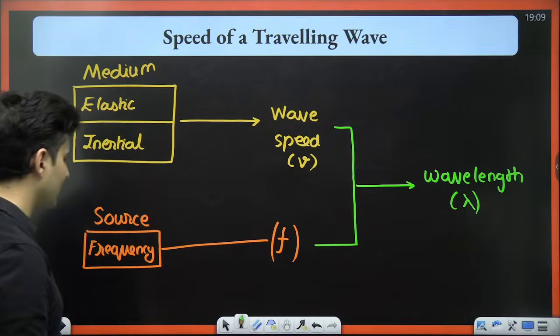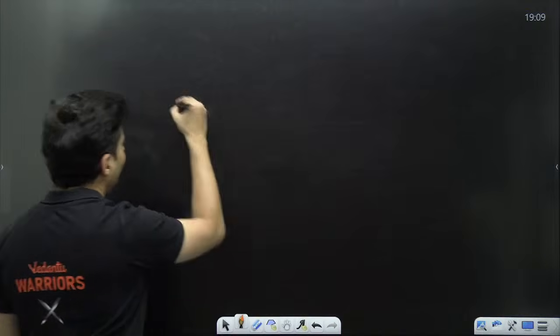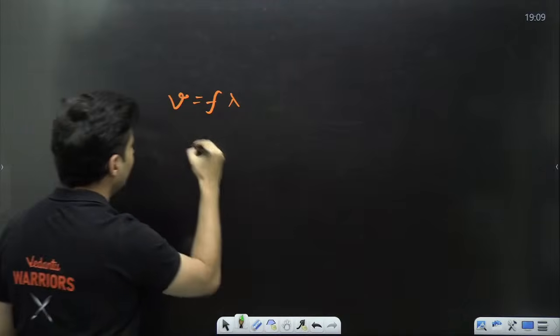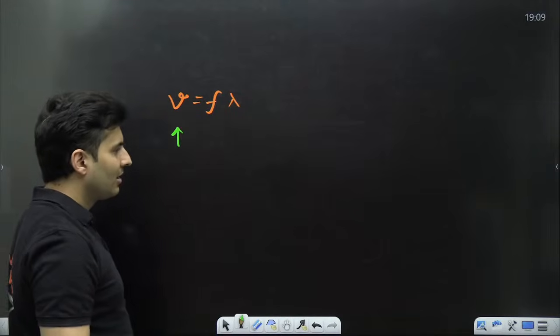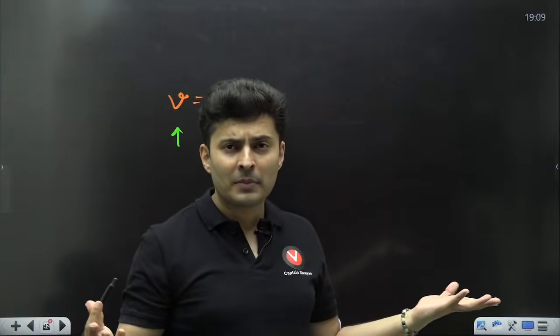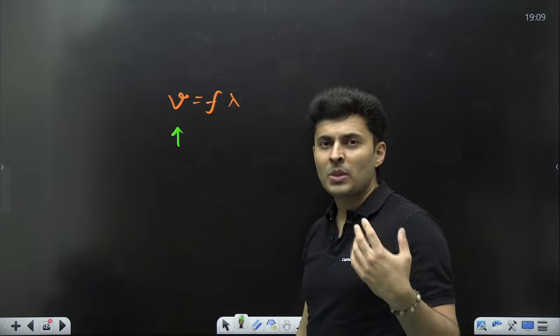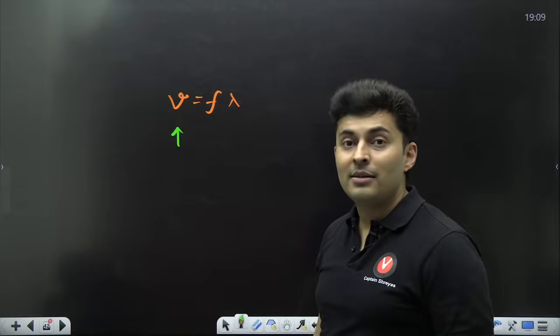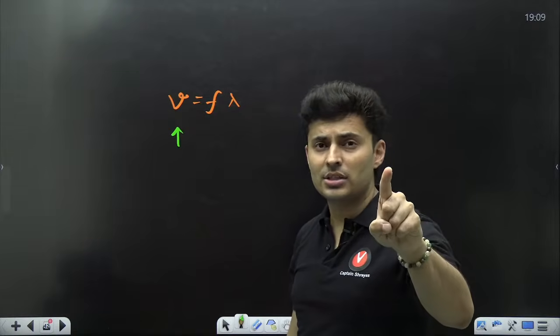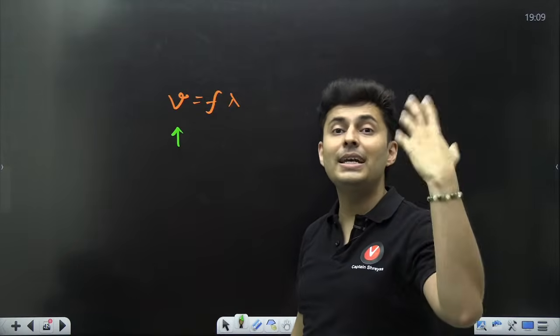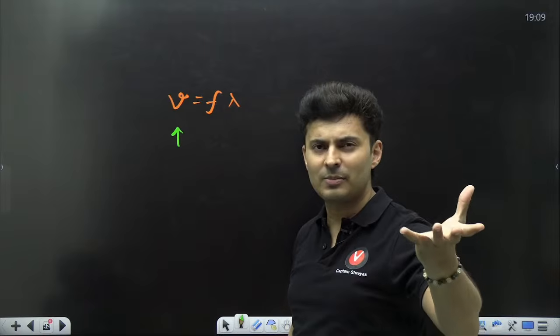So my dear students, if I tell you V is equal to F lambda and I tell you, listen, the wave speed increased, maybe the medium changed. So who will change, frequency or lambda? Frequency is dependent on the source. Speed increased means medium has changed, which has increased the speed.